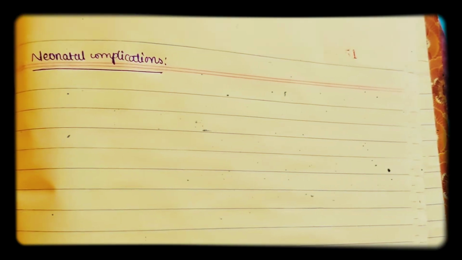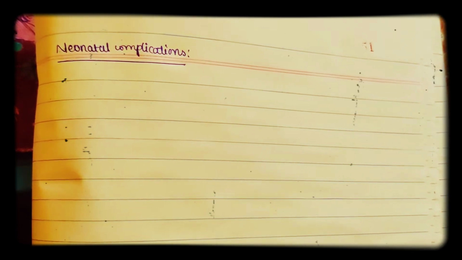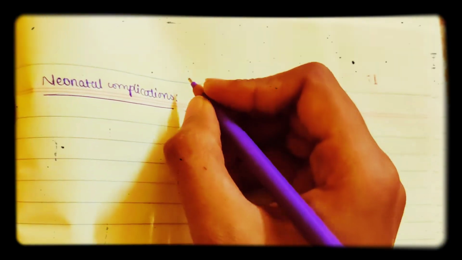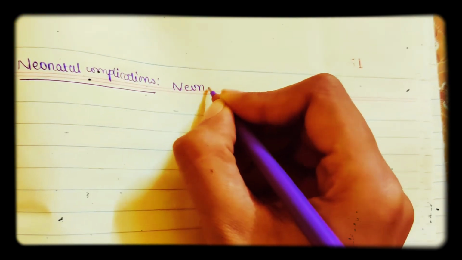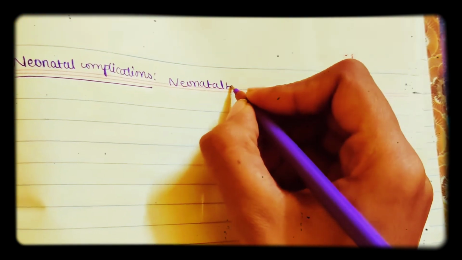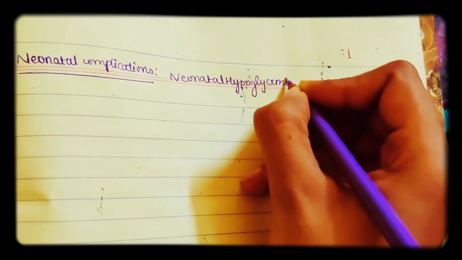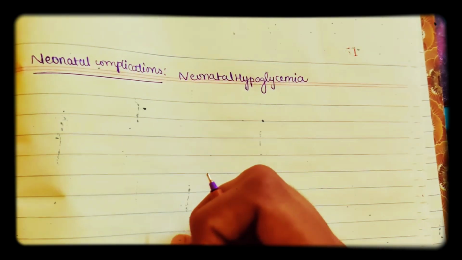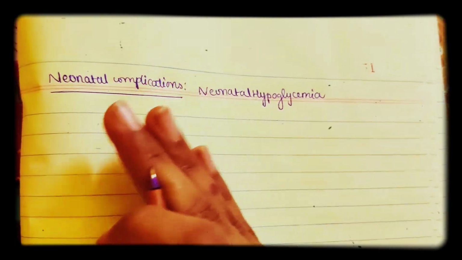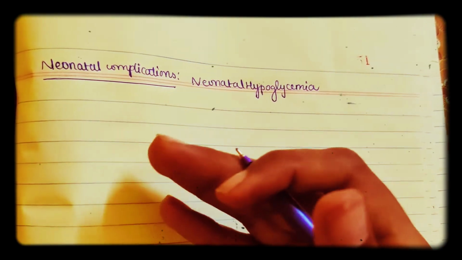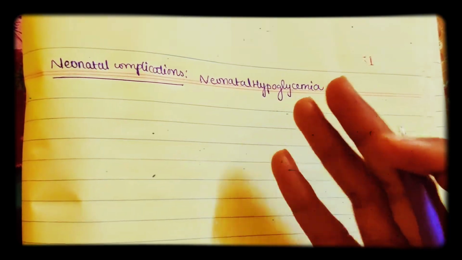Discuss the neonatal complications. So what is going to happen to the neonate in the case of a diabetic mother? Okay, so this is part 3. Neonatal hypoglycemia may happen sometimes. Because the mother already has more glucose, the fetus also gets more glucose, so the fetus will start producing more insulin, and that will lead to neonatal hypoglycemia.